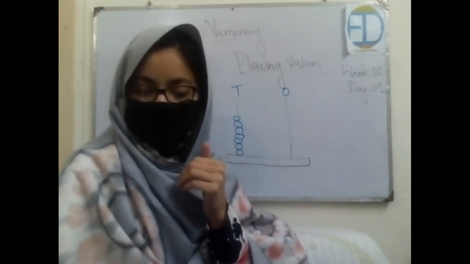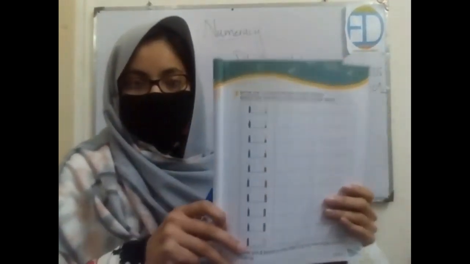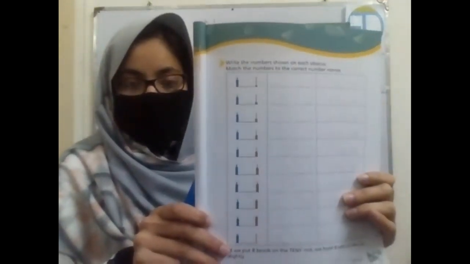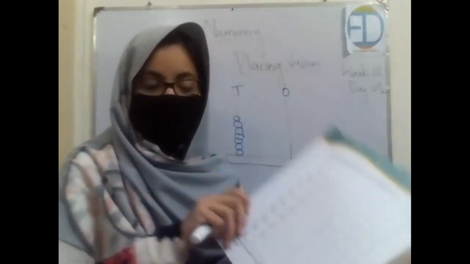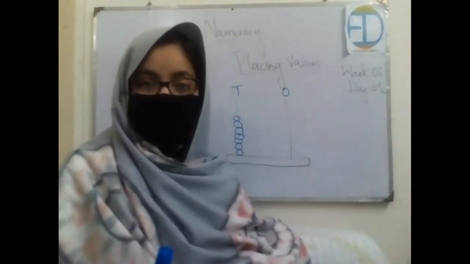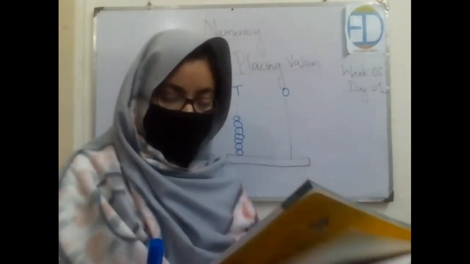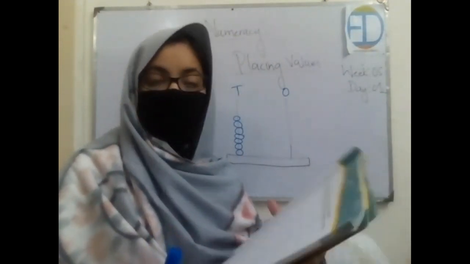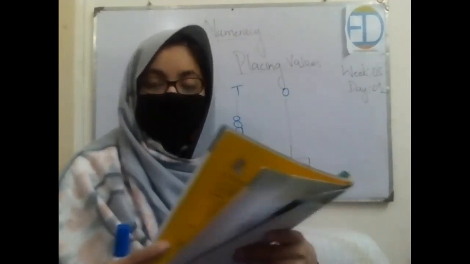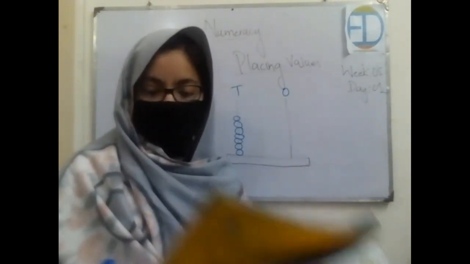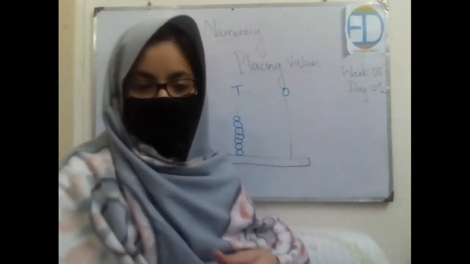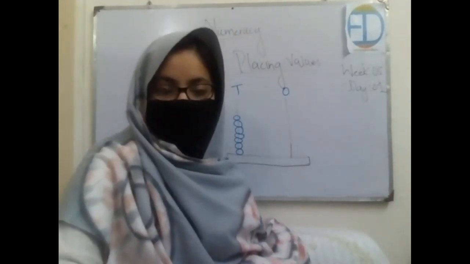Open your book, page number 19. This is what we will be doing today. This is your book, page number 19, and we will practice writing number names from 71 till 80 according to the place values or according to the number names. So hurry up, open your books, prepare the page, write today's date. Hurry up.